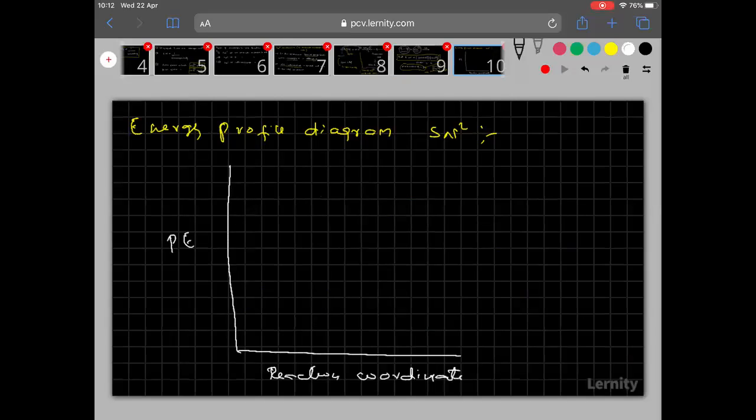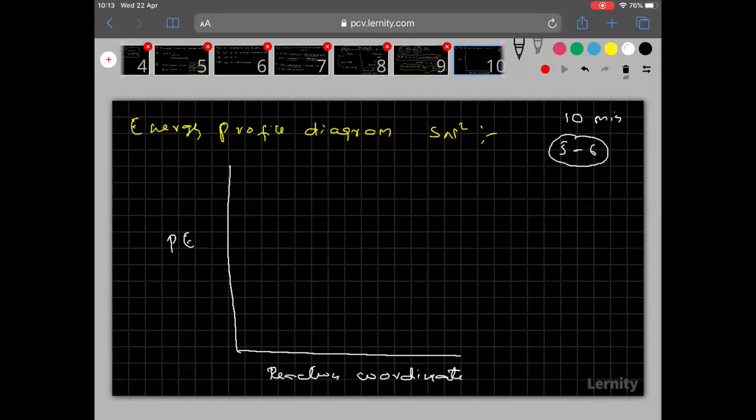Clear? Potential energy versus reaction coordinate. What is the meaning of reaction coordinate? Reaction coordinate means progress at a particular time. For example, one reaction takes 10 minutes to complete. I want to know between the 5th and 6th minute, how much reaction happened? What is the progress of the reaction? That is called reaction coordinate. So reaction coordinate is nothing but the progress of the reaction.